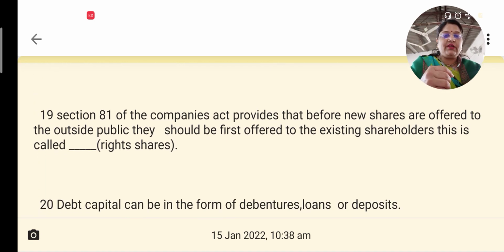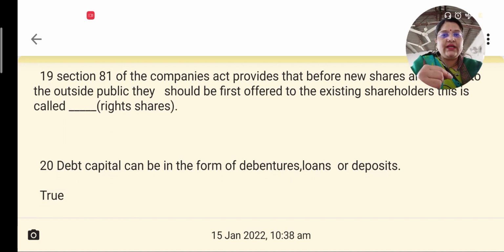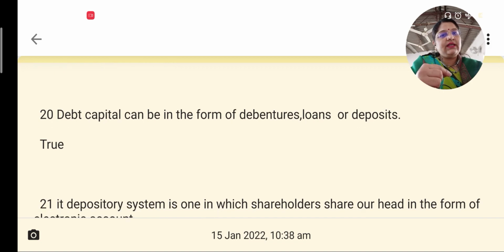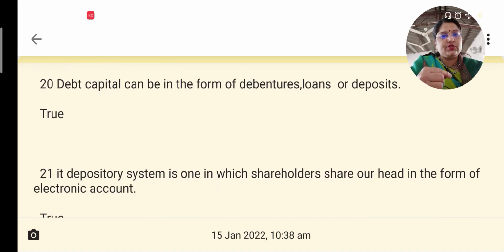Section 81 of the Companies Act provides that before new shares are offered to the public, they should be first offered to the existing shareholders, and such a kind of issue is called a rights issue. Debt capital can be in the form of debentures, loans or deposits, which is true.